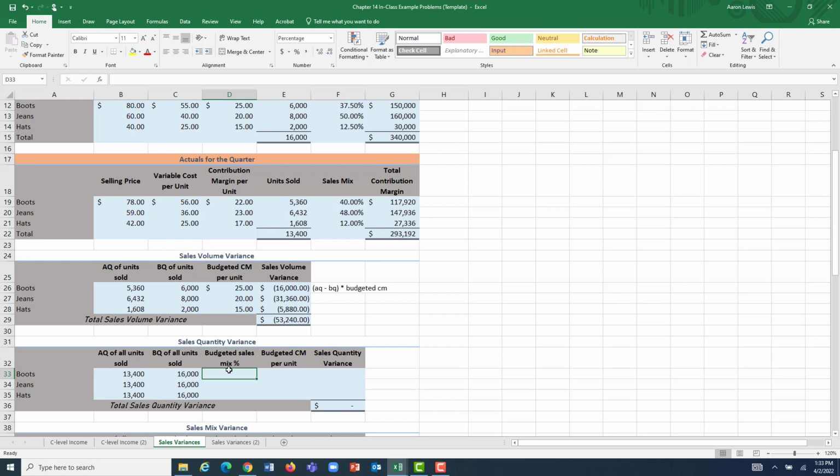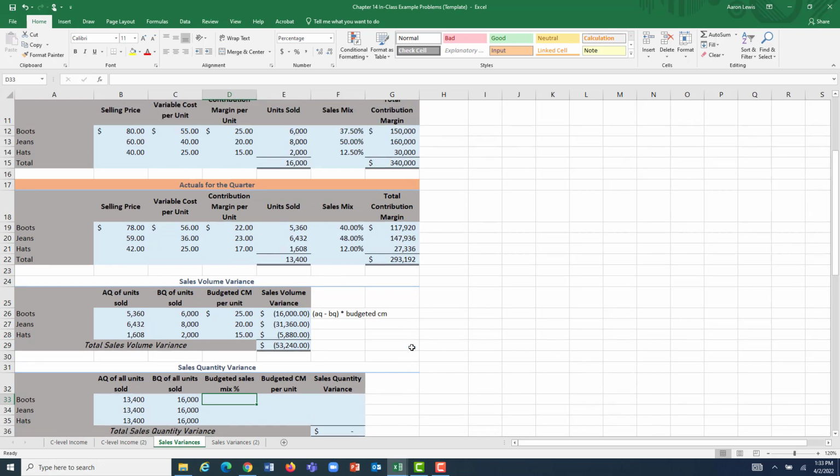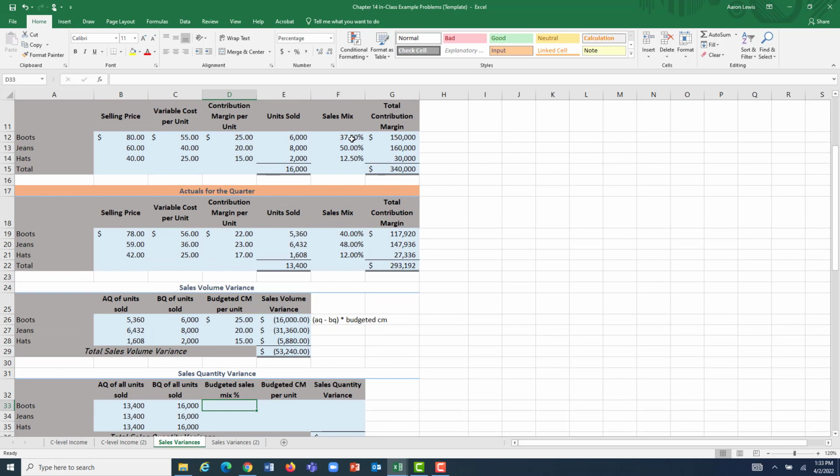All things equal, if we hit our mix that we expected, if 37.5% of our sales of the 13,400 we actually sold ended up being boots, and if 50% of the units we actually sold ended up being jeans, and if 12.5% of the units we actually sold ended up being hats, what is that going to do to our overall variance? Because that's going to analyze, did our numbers come off because overall sales were down or because we sold the wrong mix of products?